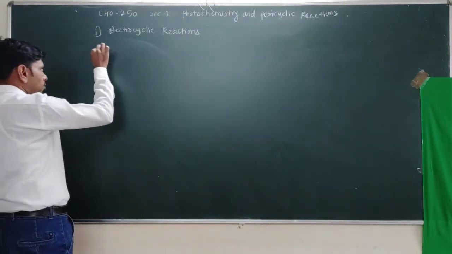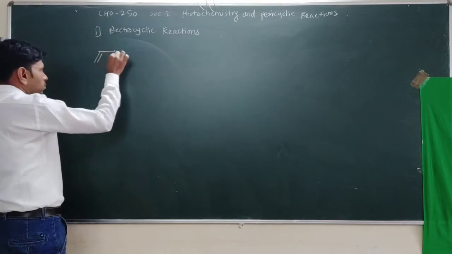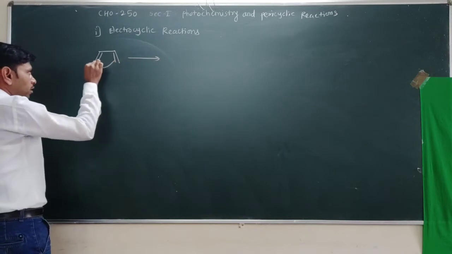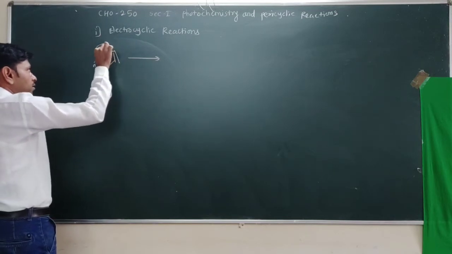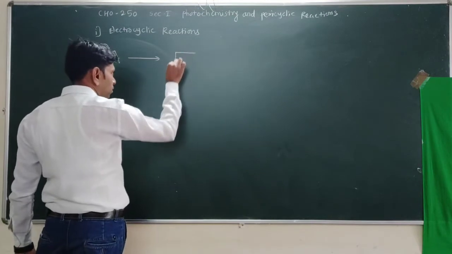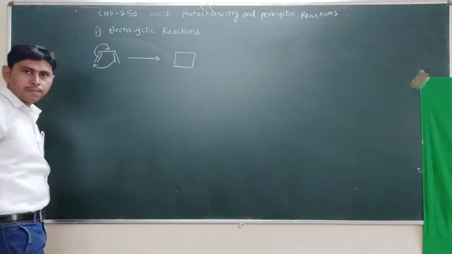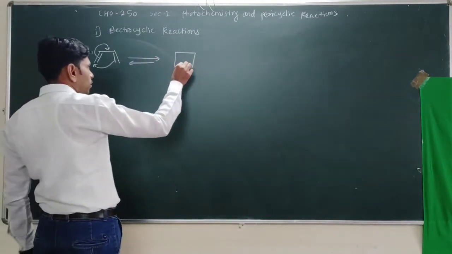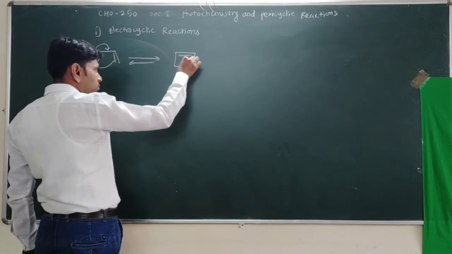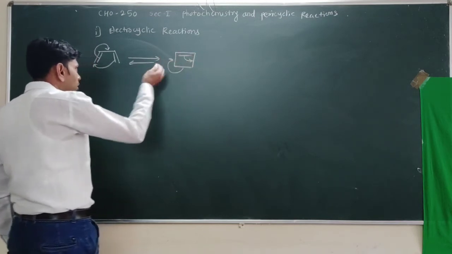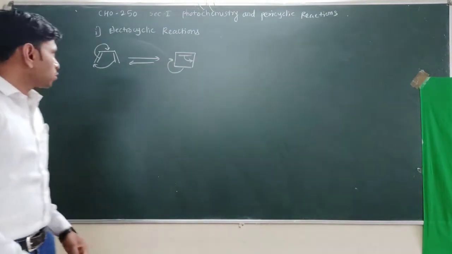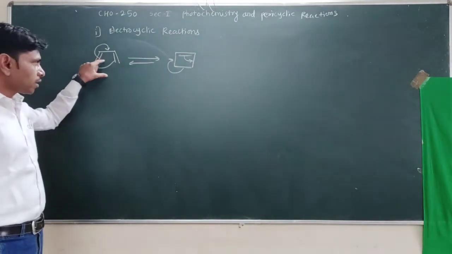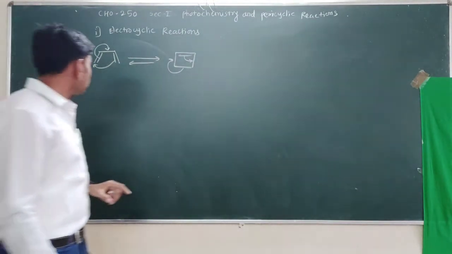So here, take an example. This is an example of a pericyclic reaction where the electrons shift in a cyclic manner and we get the product. Here, the ring closed, and these reactions are reversible also. Where the ring opens, this bond shifts in this manner, and this bond is broken, and we obtain again the reactant molecule. So this is an electrocyclic reaction.